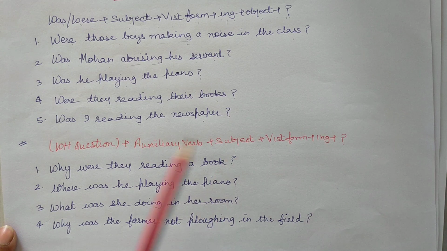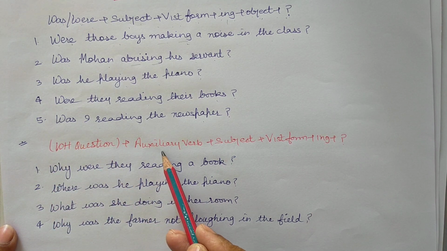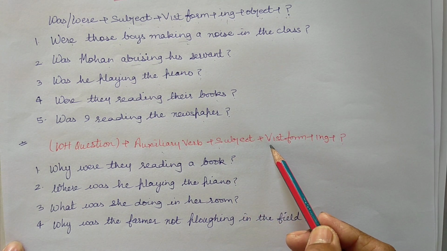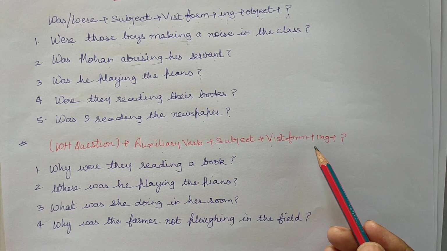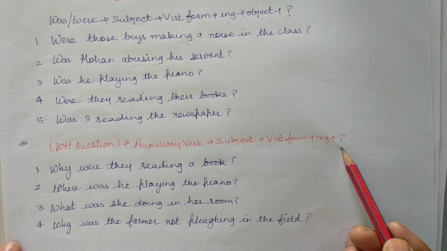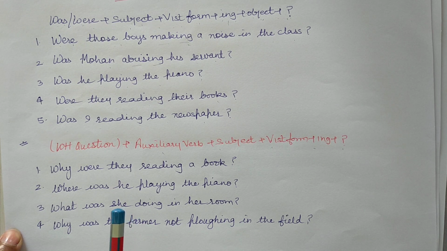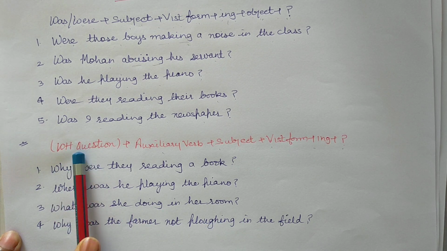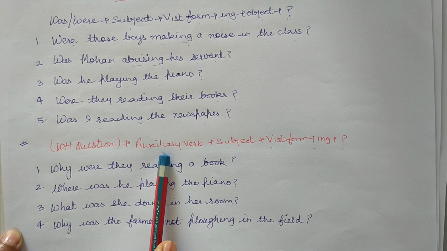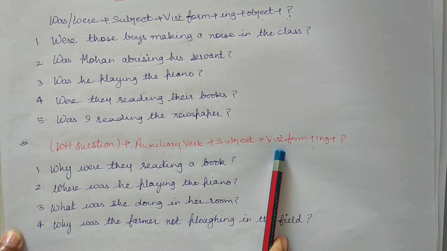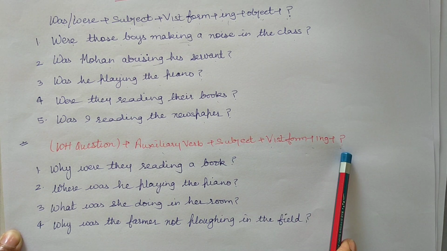So, WH question plus auxiliary verb plus subject plus verb's first form plus ing plus question mark.